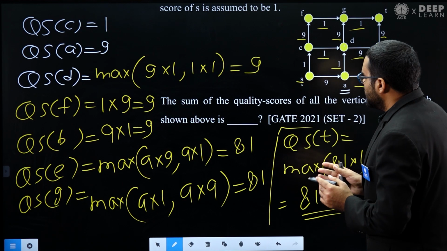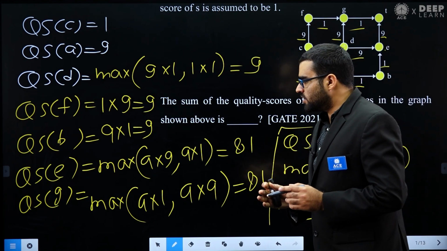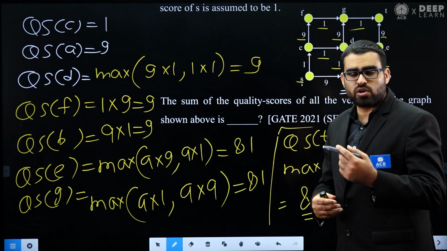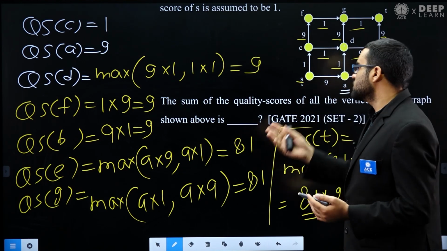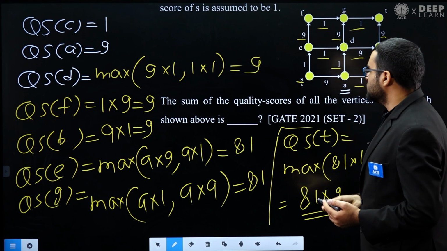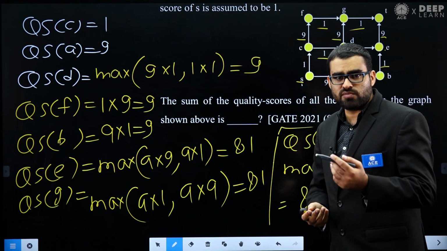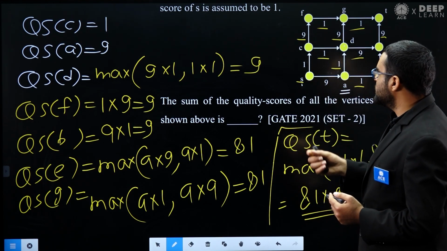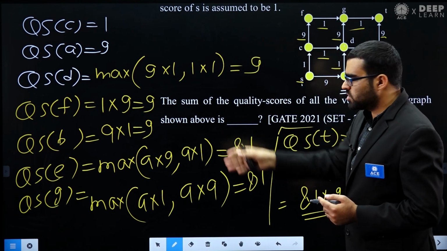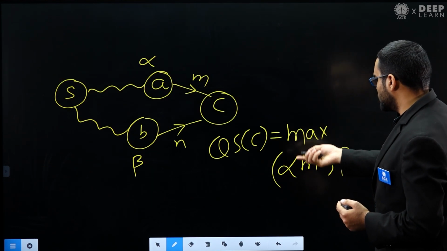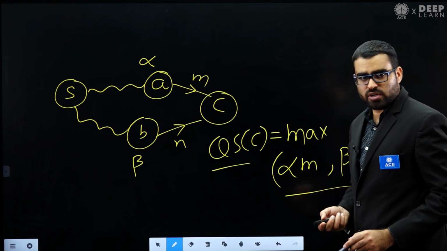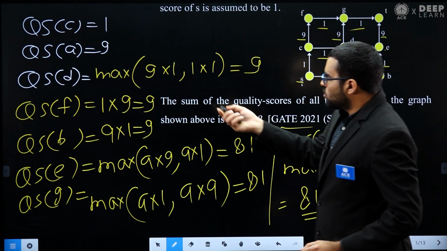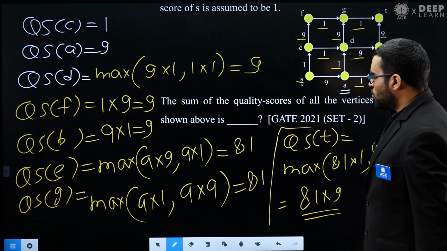But the point is that this is a nice observation, and maybe in the exam, they give you a very huge graph. Here you can see only 9 vertices. If they give you 20 or 30 vertices, then you can very easily solve this type of question using this formula, using this method. So this formula that we got is an important formula.